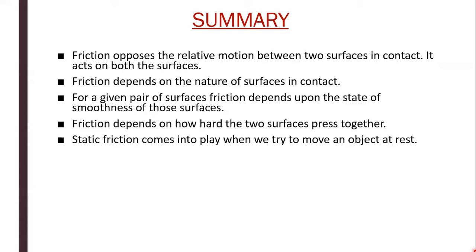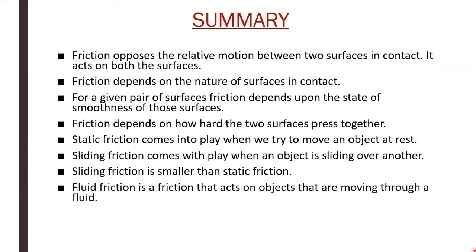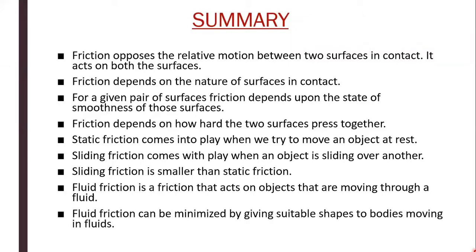Static friction comes into play when we try to move an object at rest. Sliding friction comes into play when an object is sliding over another. Sliding friction is smaller than static friction. Fluid friction is a friction that acts on objects that are moving through a fluid. Fluid friction can be minimized by giving suitable shapes to bodies moving in fluid.